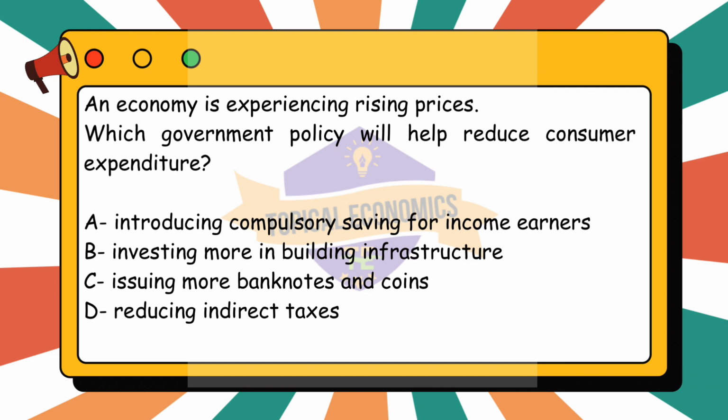Analyzing the other options. Option B. Investing more in building infrastructure is unlikely to reduce consumer expenditure directly. While investing in infrastructure can stimulate the economy and create jobs in the long term, it is generally considered an expansionary policy, not a contractionary one. It would likely increase public spending and potentially lead to more disposable income in the economy, which could actually increase consumer spending, not reduce it.